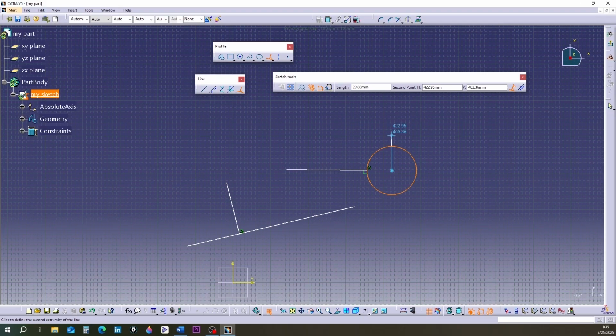The default mode draws a line in one direction. The other mode draws the line equally in both directions. To use this mode, after activating the command, click the second mode in the toolbar, click on a line, move the mouse. You will see the perpendicular line is drawn equally in both directions.